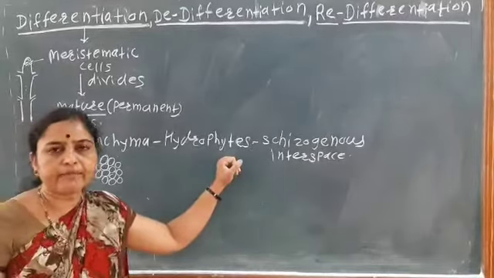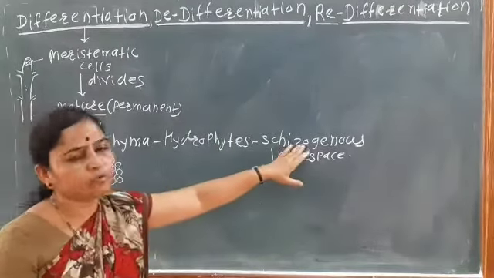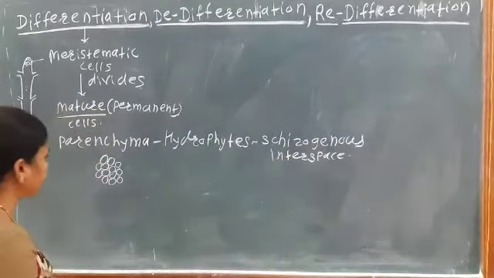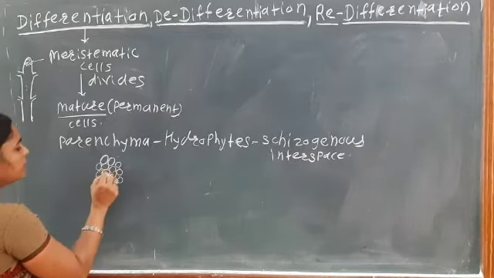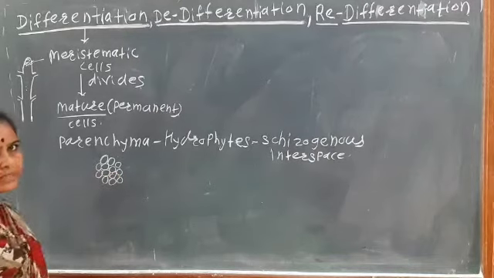That means hydrophytes, the aquatic plants, remain floating. Why do they float? Due to the formation of the schizogenous interspace. Interspace means what? In this parenchyma tissue, the cells are mainly together with each other, that is, there is no intercellular space.